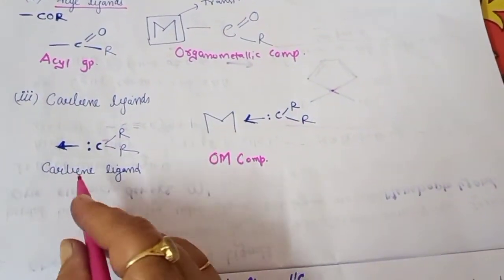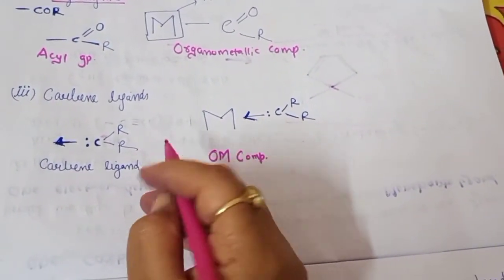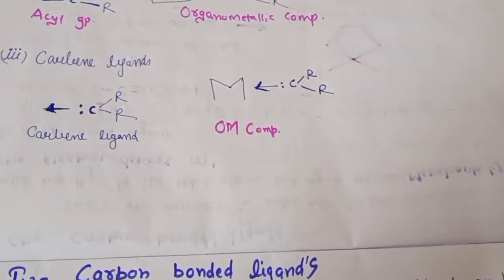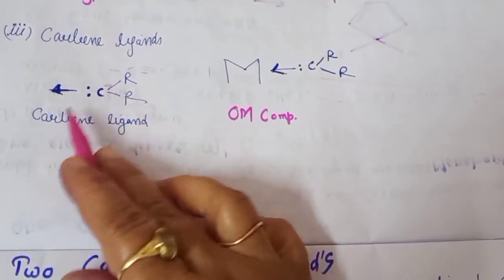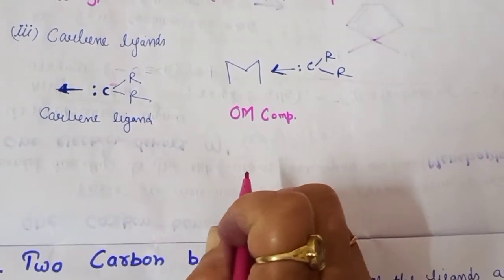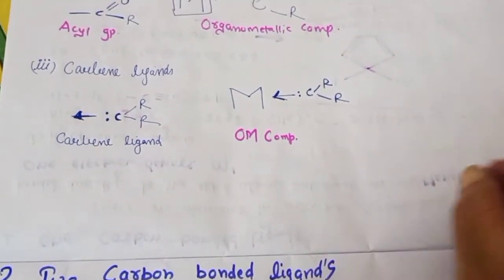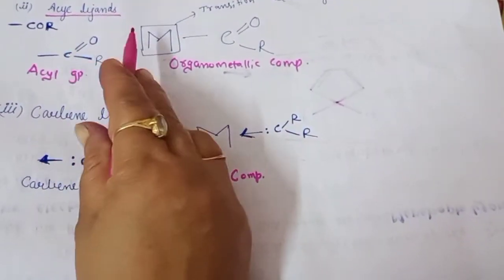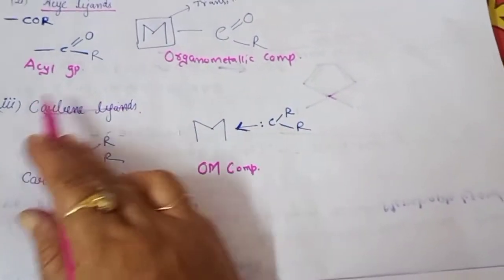We know carbene. You have studied there are 2 types of carbene, singlet carbene and triplet carbene, when you study photochemistry. If they are directly attached through the carbon, they will donate the electron. It also comes under the category of monohapto ligand. So the 3 categories of one carbon bonded ligands are: first hydrocarbon, second acyl ligands, third carbene ligand. So one example you can write.